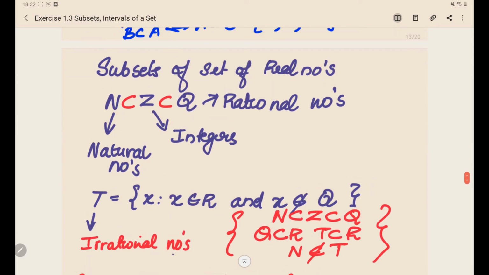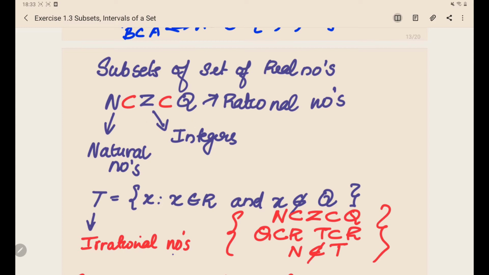We have already discussed Q and R and all. Now we will discuss other number sets also. What was N? N is the set of all natural numbers. So that is actually a subset of what? Integers. So N comes under Z. Again, Q is the set of all rational numbers. What are rational numbers? Rational numbers are numbers written in the form p by q, where p and q are integers. So N is a subset of Z and Z is a subset of Q.